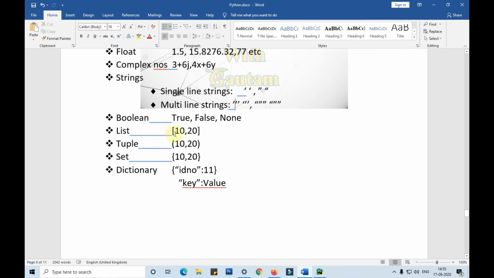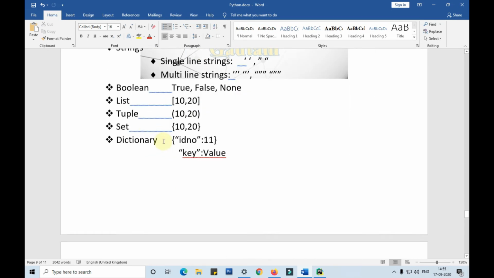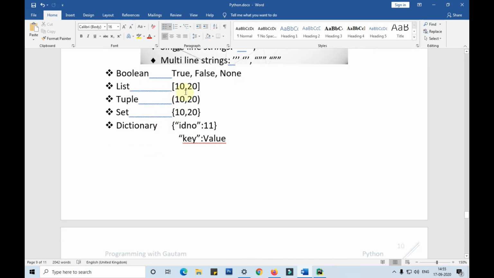A list is always represented in square brackets, guys, and it is mutable. We can change the values of the list using the index numbers. Tuple, once declared, cannot be changed. The values in a tuple cannot be changed. So that is the reason it is immutable.